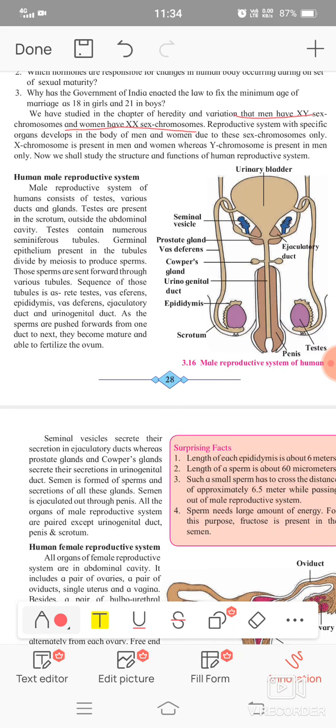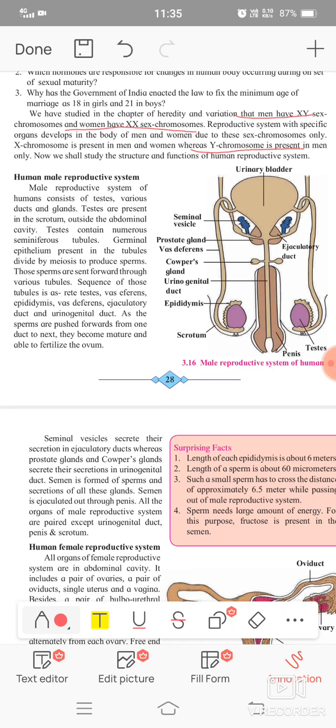The Y chromosome is responsible for the men only, and the Y chromosome is present in men. So for the birth of a boy or girl, the man is responsible, which is discovered by the scientific method. So up till now we have studied this in 9th standard.